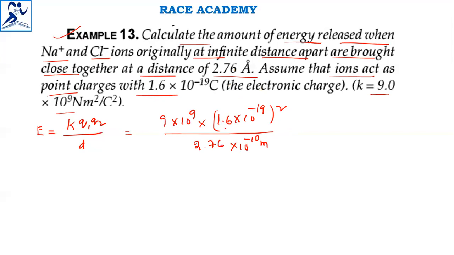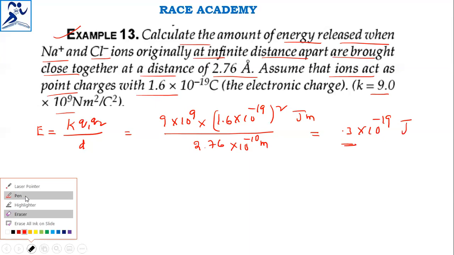So the above one is in joule meters and this is in meters. Upon simplification you will get 8.3 into 10 to the power of minus 19 joules.